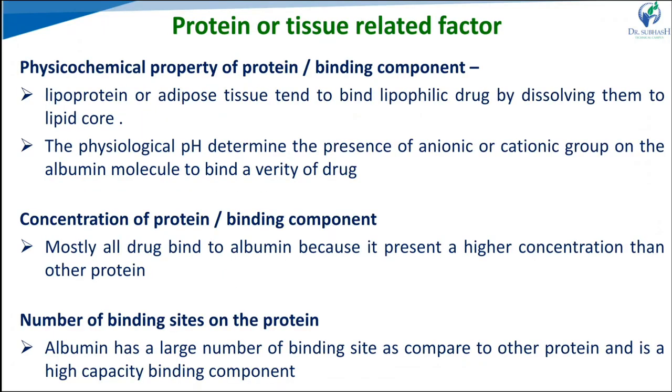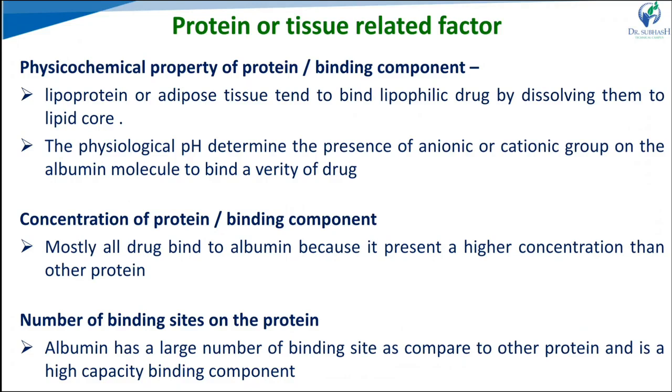Second factor is protein or tissue related factors. Here is the physicochemical profile of the particular proteins or binding components. Lipoproteins or adipose tissues tend to bind lipophilic drugs, dissolving them in their lipid core. So their solubility for dissolving the lipophilic drug increases the extent of binding. Physiological pH determines the presence of active anionic or cationic groups on the albumin to bind a variety of drugs.